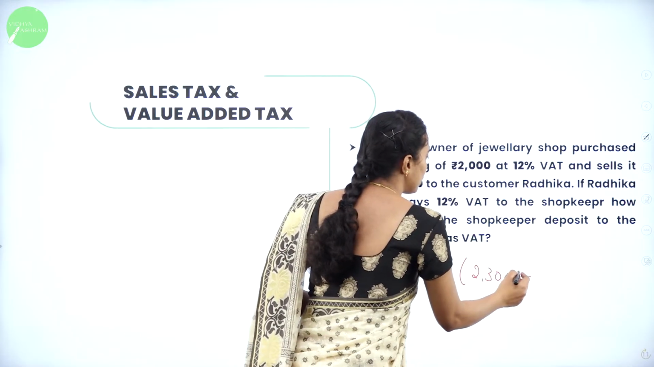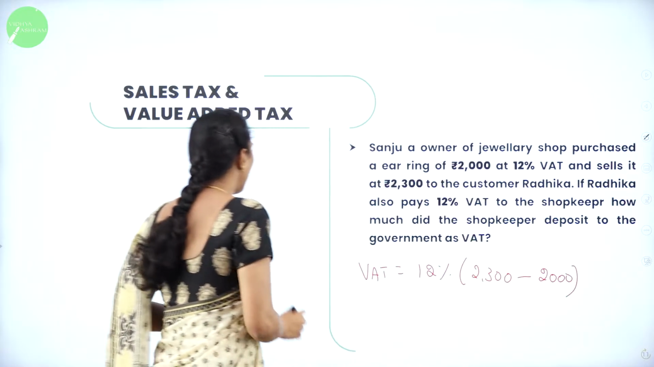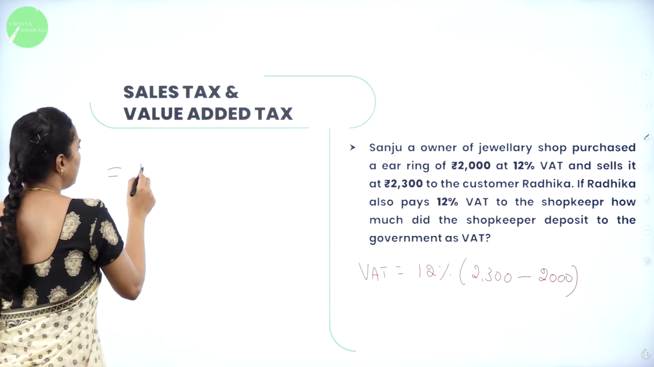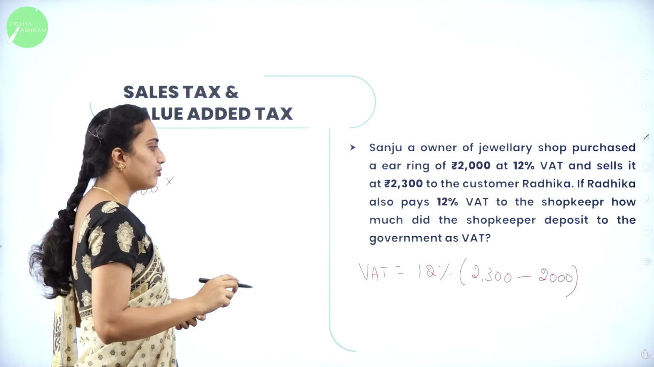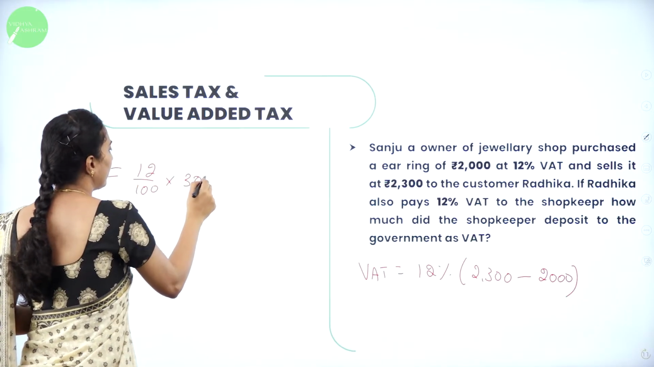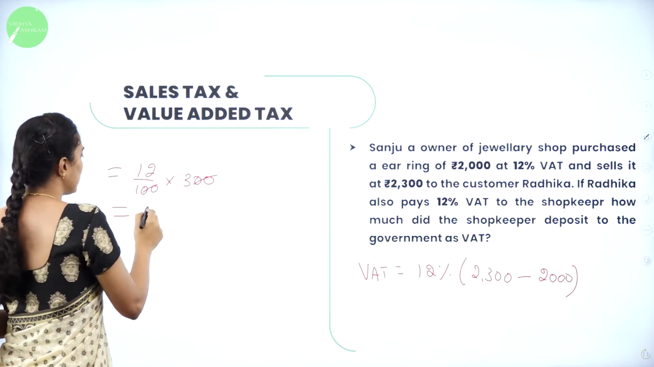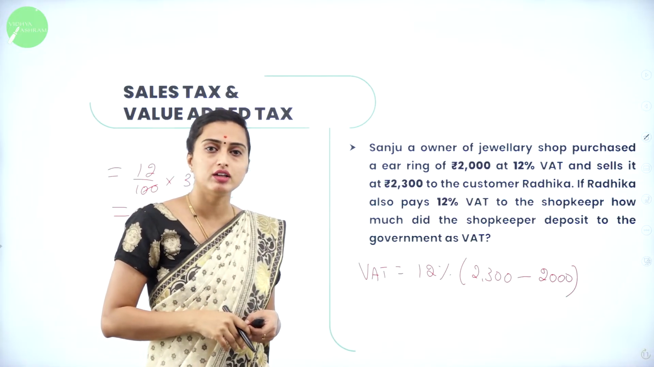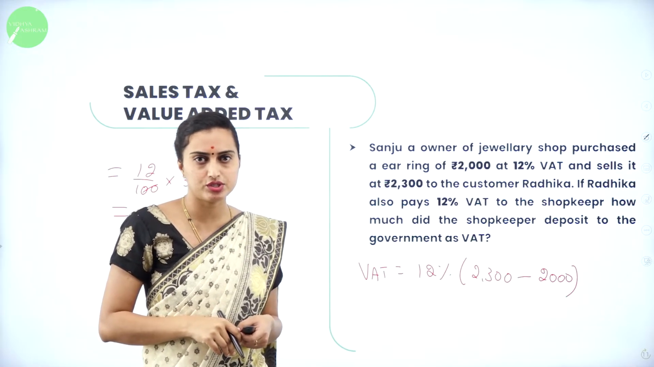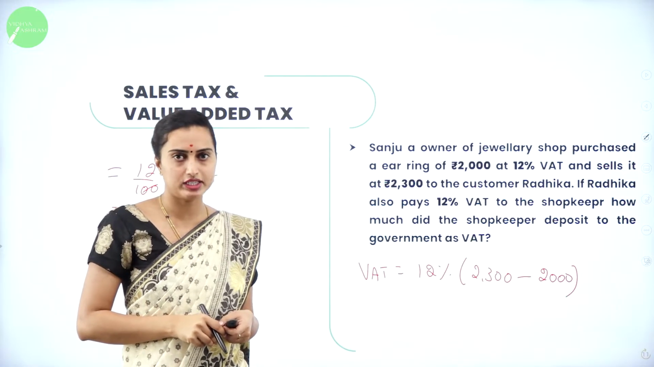So 12% of 2,300 minus 2,000 will be equal to 12 by 100 into 2,300 minus 2,000, which is 300. So therefore, you are having 12 threes are, which is 36. So rupees 36 will be paid as VAT to the government. Understood? I hope you got this problem also. We'll move on to the next one, dears.